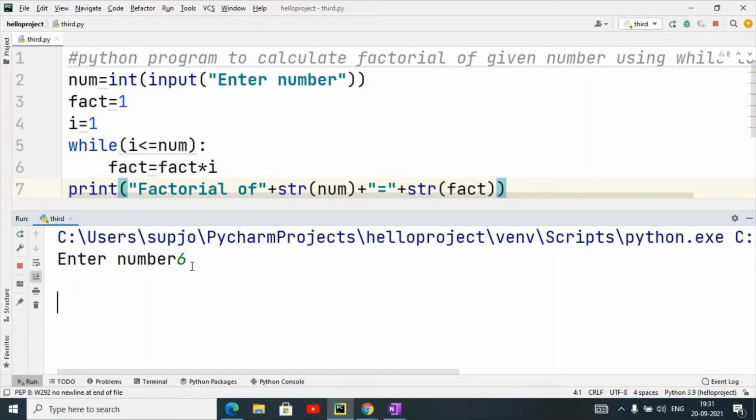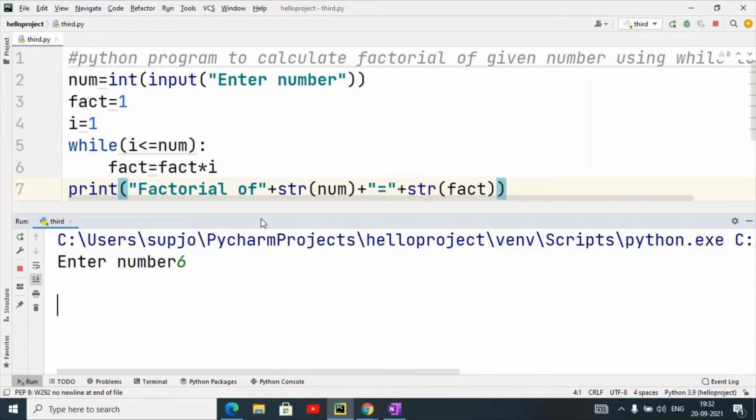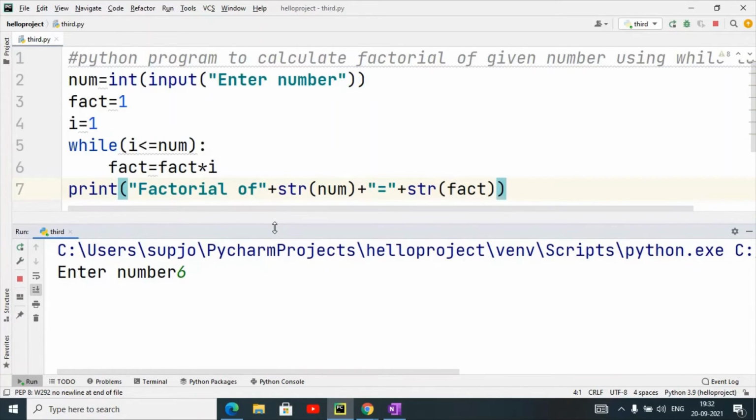Can anyone tell me why this is happening? Why is it going into an infinite loop? Please give reply. Why is the output not coming? What problem has occurred in this? The output is not coming. Please give reply. No one knows?